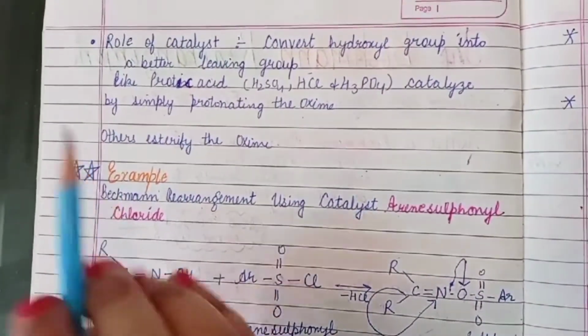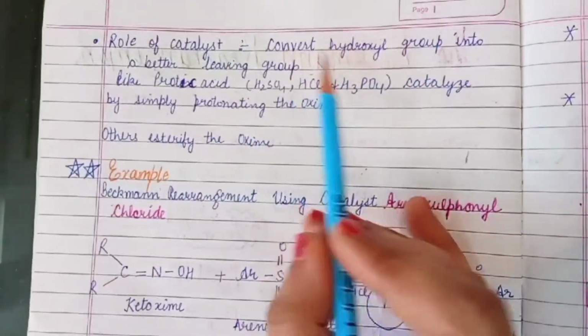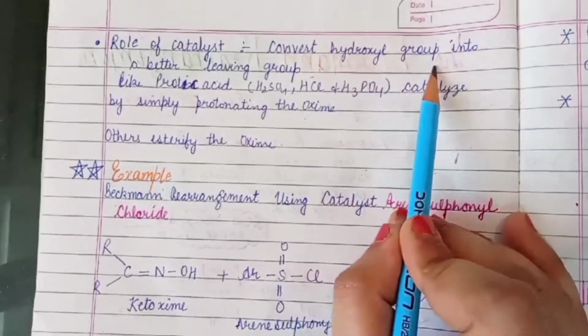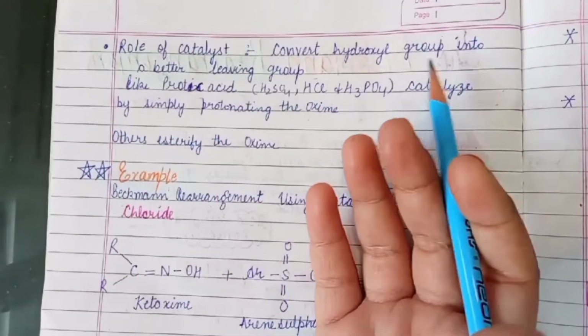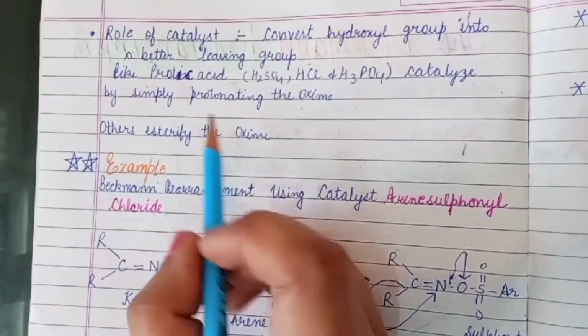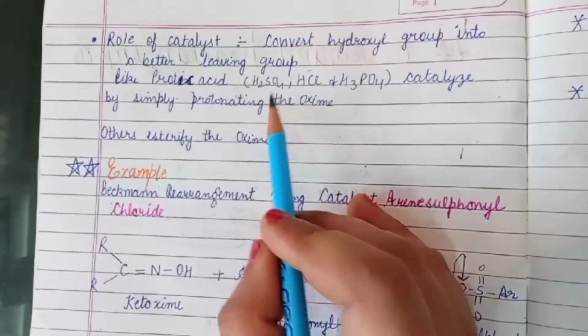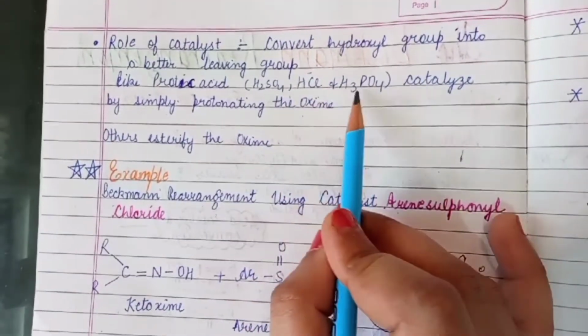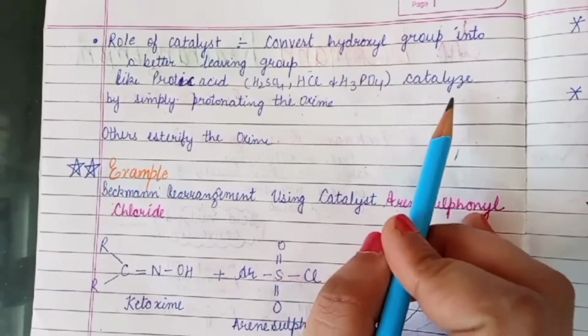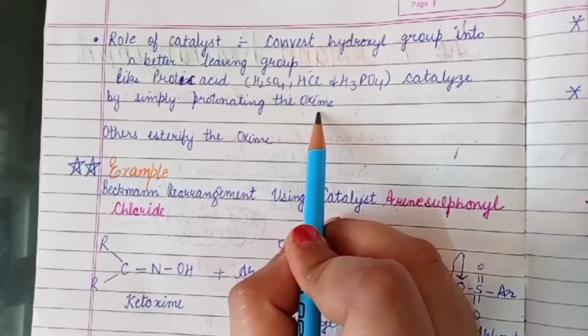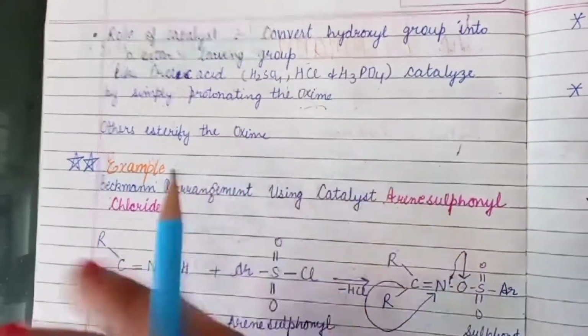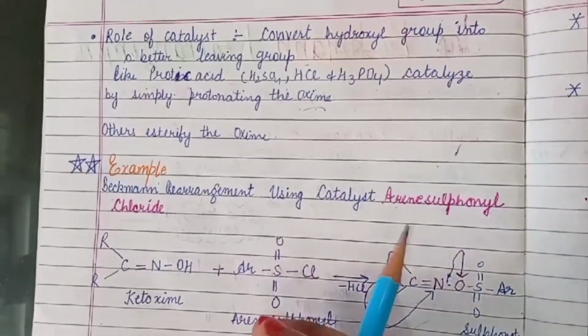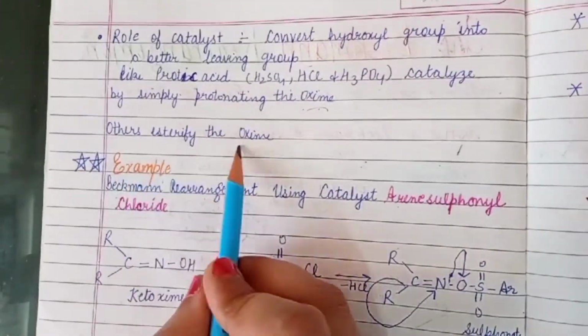As I already told, the role of the catalyst is just to convert the hydroxyl group into a better leaving group. We have just seen in the mechanism that protic acids like sulfuric acid, hydrochloric acid or phosphoric acid catalyze by simply protonating the oxime, while others like PCl5, thionyl chloride, esterify the oxime.